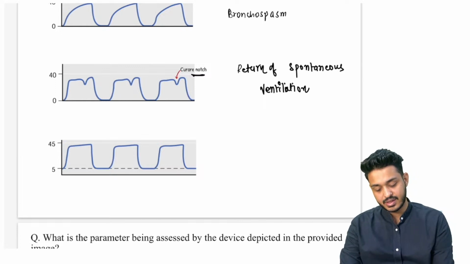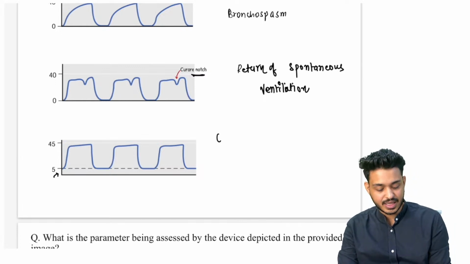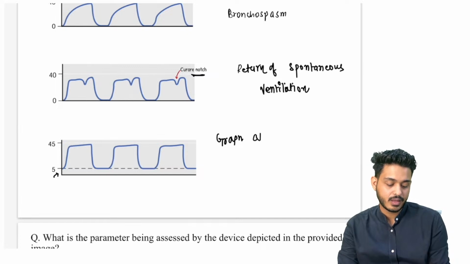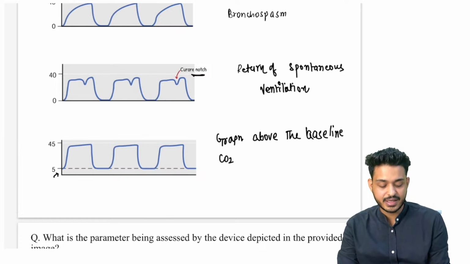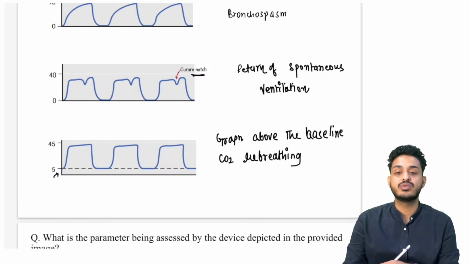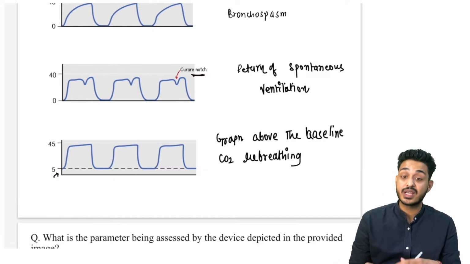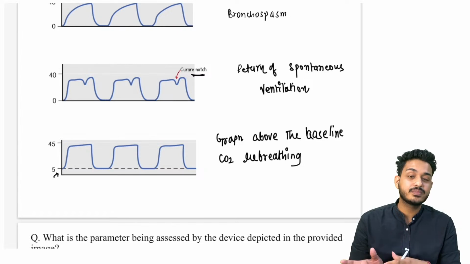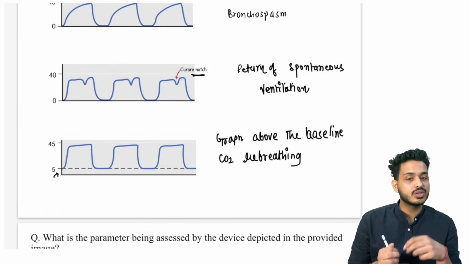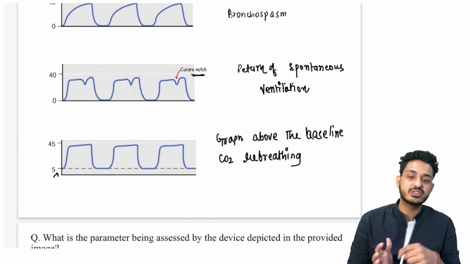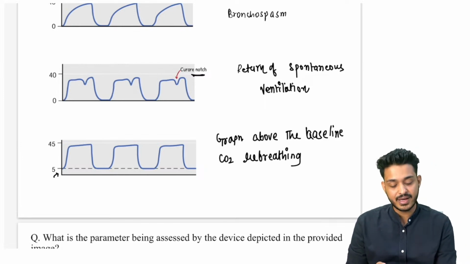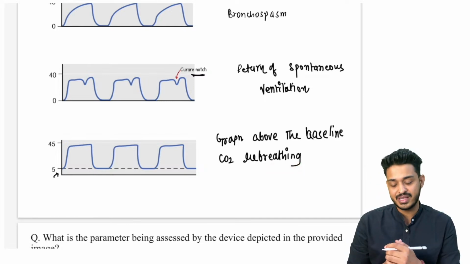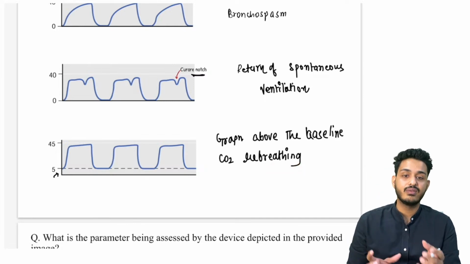Next we are having the graph above the baseline. Can you appreciate? This is the graph above the baseline. If the graph is above the baseline, that is indicative of CO2 rebreathing. यानी पेशेंट क्या कर रहा है? अभी ऑक्सीजन की जगह CO2 को इनहेल कर रहे हैं. And this particular patient is getting oxygen from where? We have connected this particular patient with the endotracheal tube. मशीन से जोड़ दिया है, तो ऑक्सीजन कहाँ से आएगी? मशीन से आएगी. अगर मशीन में कुछ प्रॉब्लम है, what will happen? This patient will be having CO2 rebreathing, and CO2 rebreathing you are going to see when the soda lime is